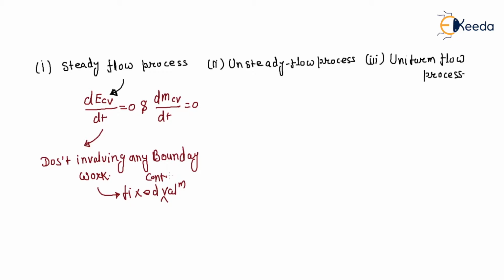But in the case of an unsteady flow process, within the system boundary, the change will be there. That means dE_CV/dt is not equal to 0 and dm_CV/dt is not equal to 0.